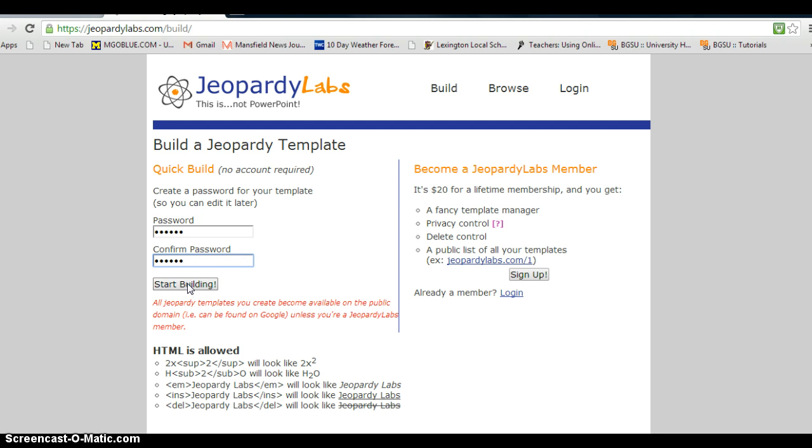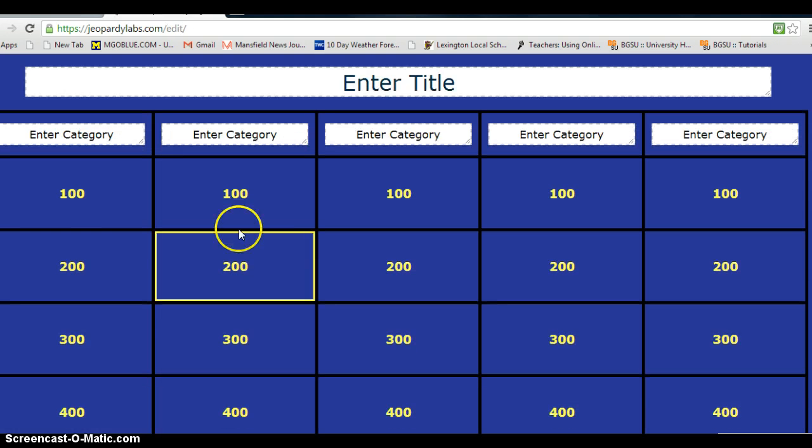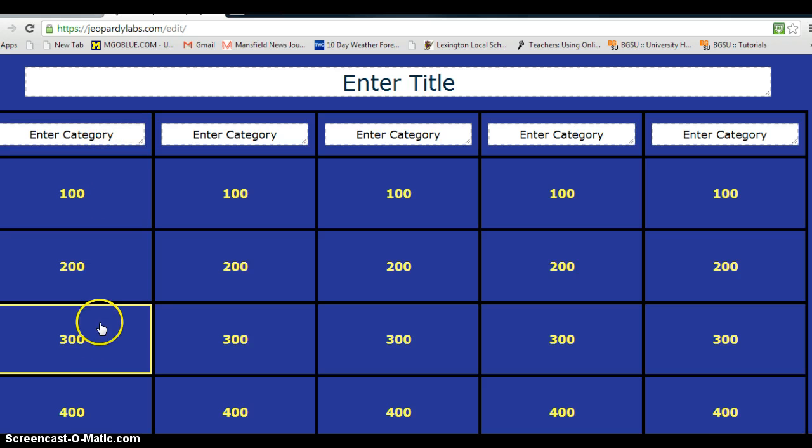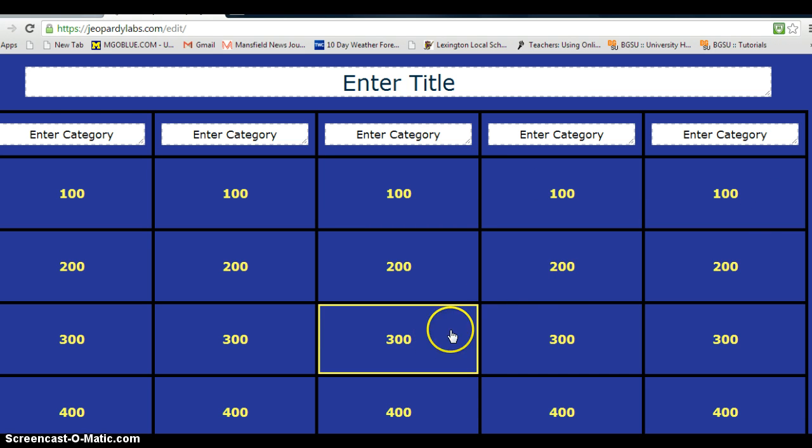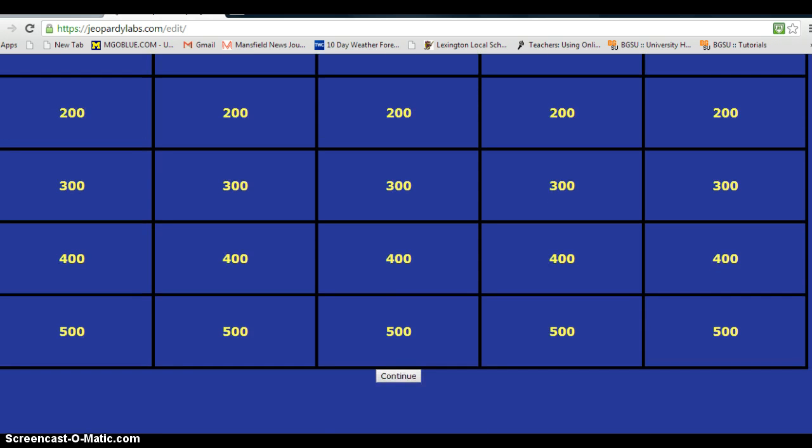Because I'm sure whatever I'm doing, someone else would benefit from it. Not only maybe teachers within the school that I'm teaching at, but other teachers, because I've borrowed some of these too. So why not share? Go ahead and hit Start Building. Obviously, you'll want to come up with a title, categories, and then you need to come up with your questions also. So in order to do this, you need to be very organized. Think about your unit of study, think about the categories that you would want, and then you would just go ahead and fill all this out and save it, and you would go ahead and hit your continue button.